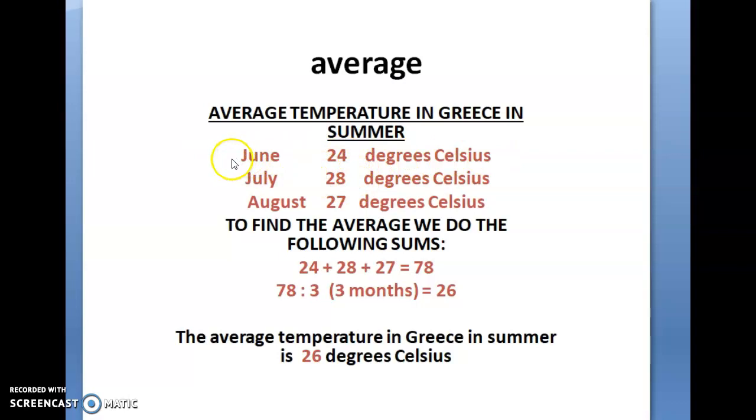I have taken the temperature of 3 summer months, June, July, and August. The temperatures in June in Greece are about 24 degrees Celsius. In July, the temperatures are about 28 degrees Celsius. And in August, the temperatures are about 27 degrees Celsius.